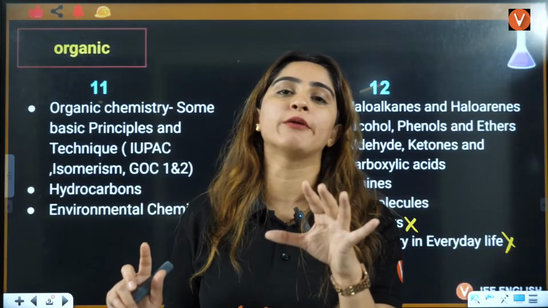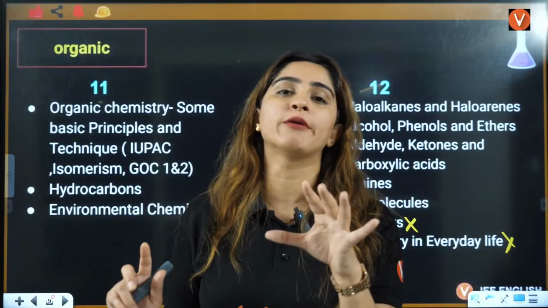What is an acid? RCOOH is a carboxylic acid. When you replace OH with OCOR, that is called anhydride. When you replace OH with OR, that is called ester. OH replaced with NH2 is called amide. OH replaced with halogen is called acyl halide. So all these compounds we are going to study in full organic chemistry, in detail: the preparation, properties, everything. Clear everybody?